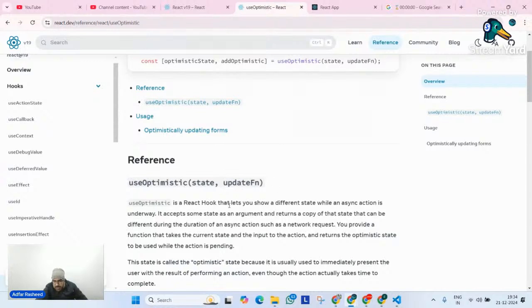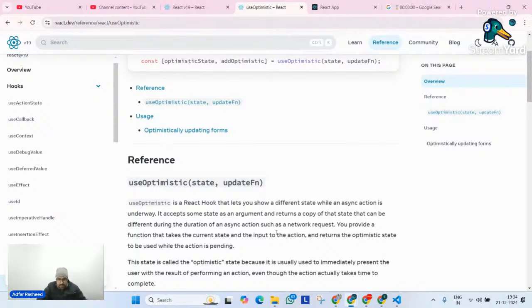What does that mean? That means it lets you show a different state while an async action is underway. So when you perform the action, we know an asynchronous action is underway. Until that is underway, I am going to show you a different state on that particular user interface. It accepts some state as an argument and returns a copy of the state that can be different during the duration of an async operation, such as a network request.